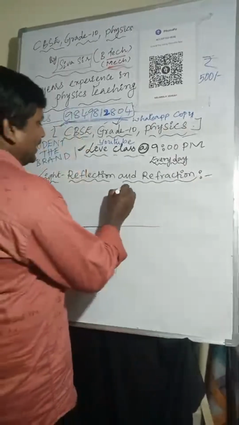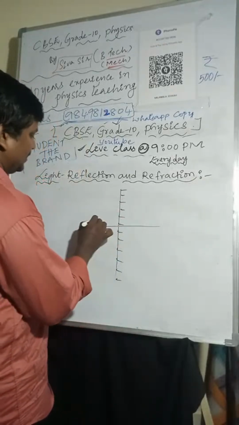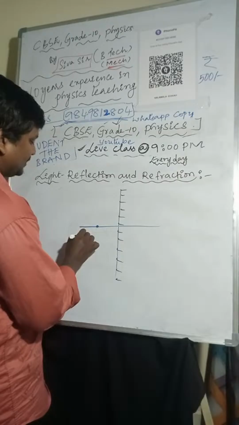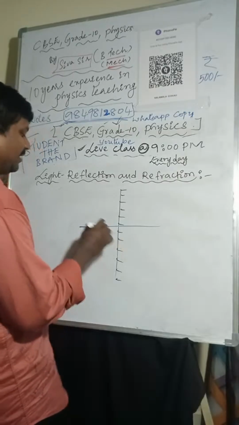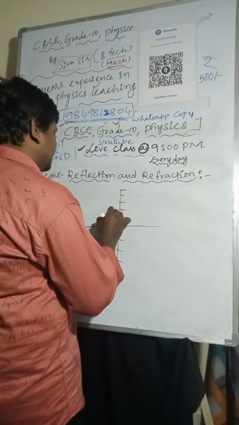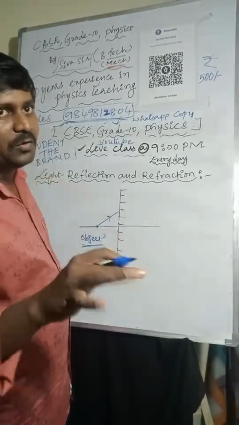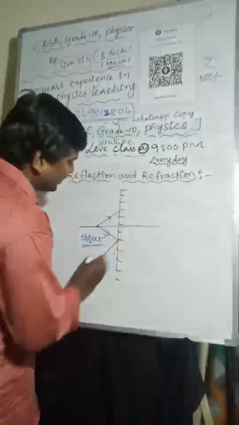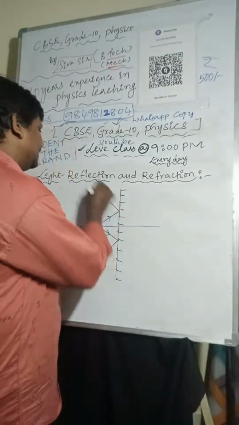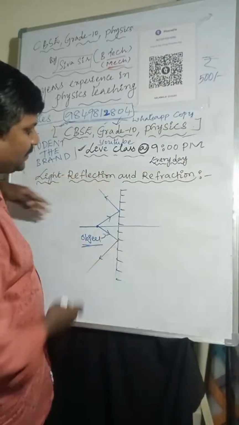Okay. Then here I'm considering this the object. This is the object I'm taking here. When you are taking the object, how many light rays are required to form the image of the object? Minimum 2 light rays are required. So I'm considering here like this. This is the object. Light rays are incident on it. It will be reflected back.